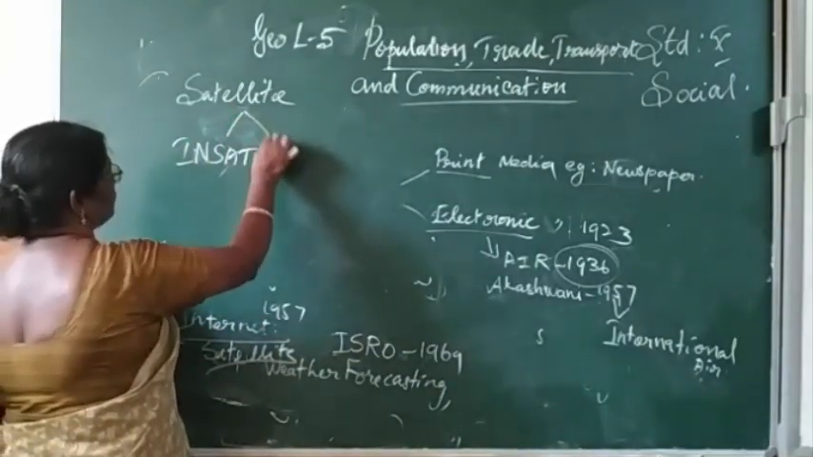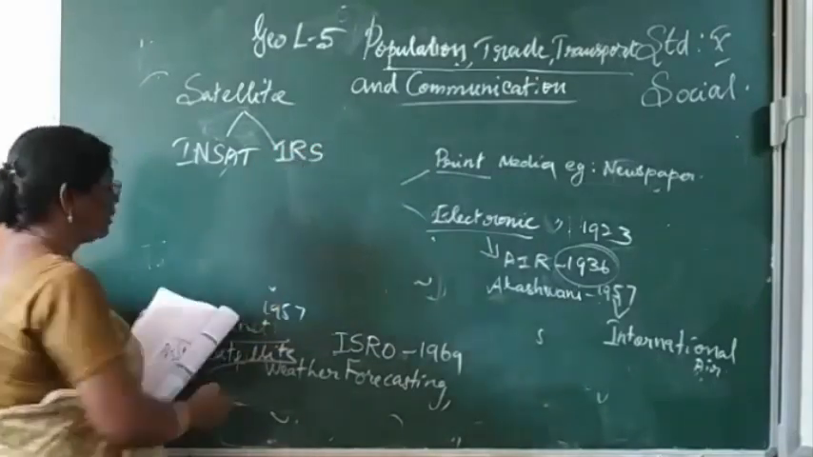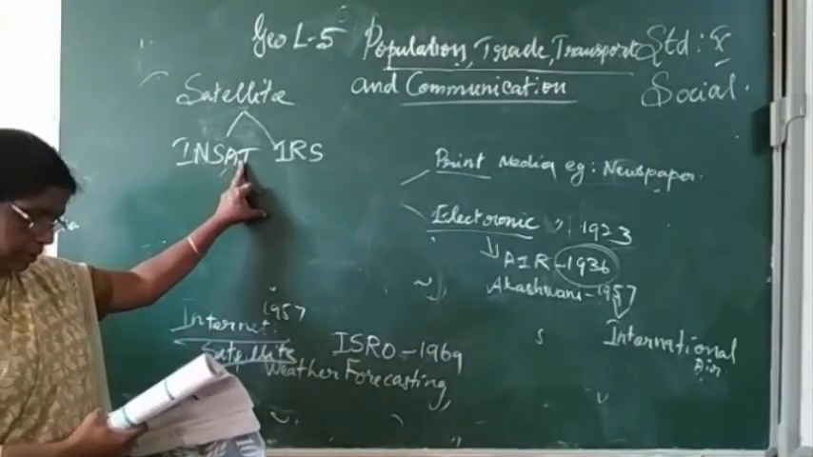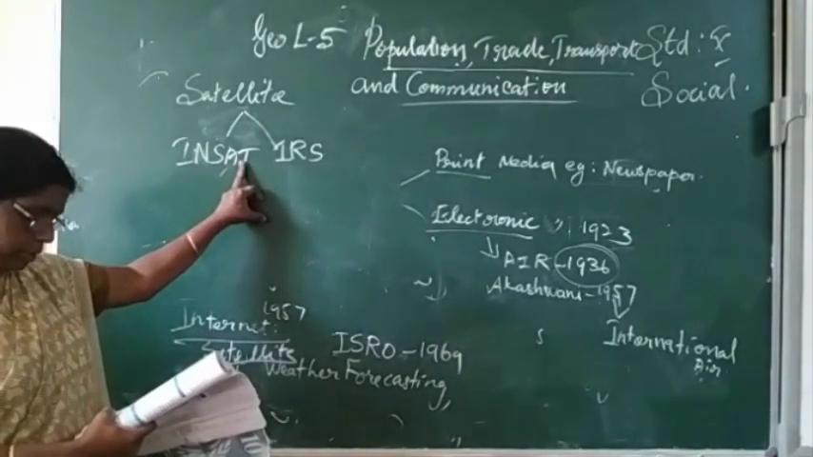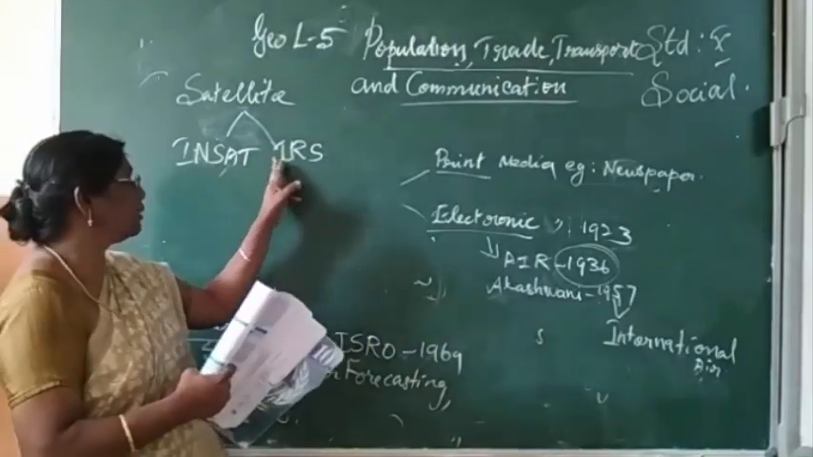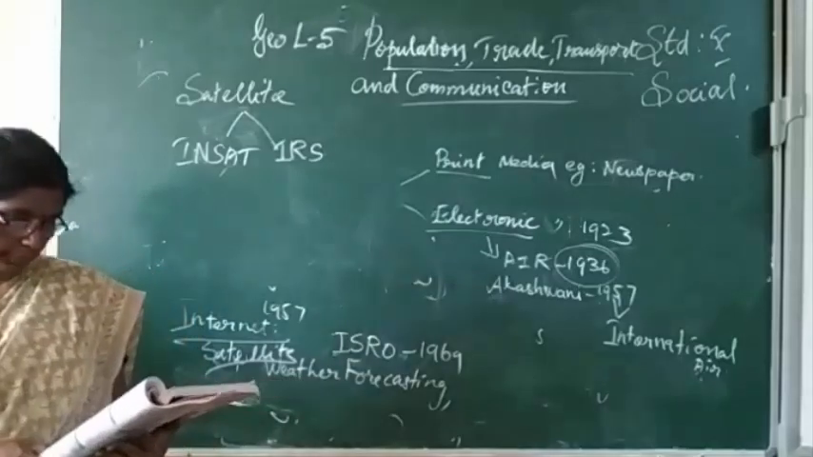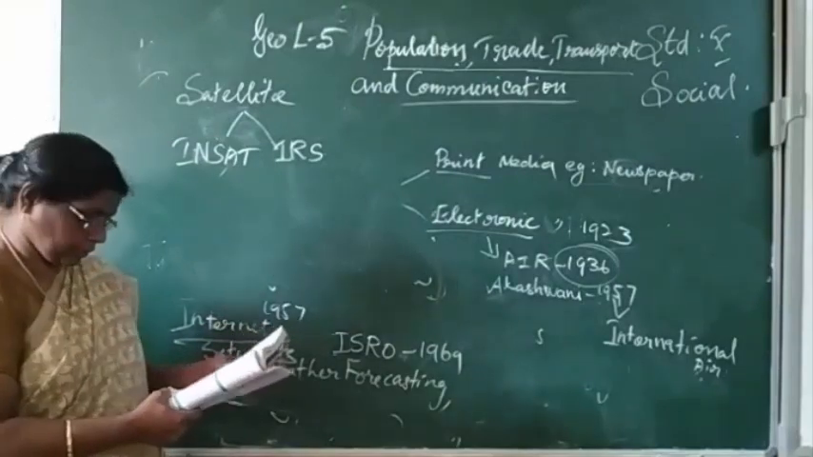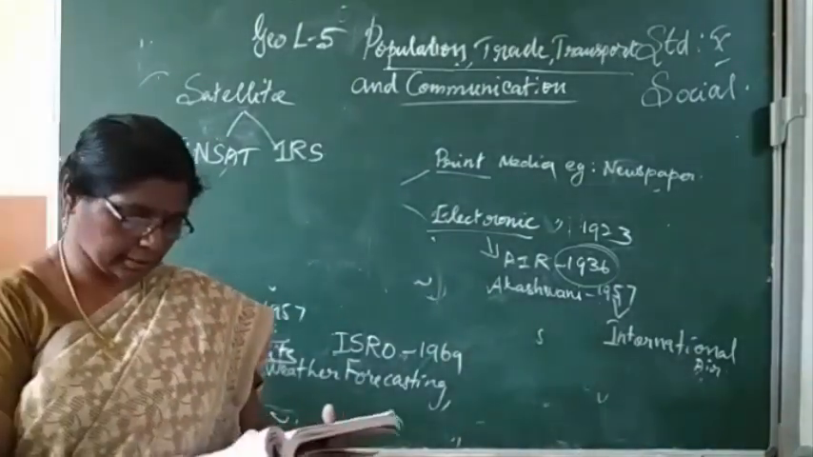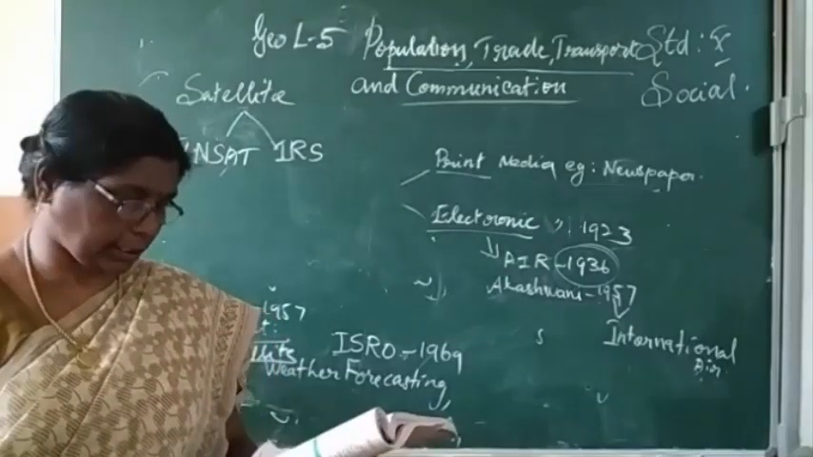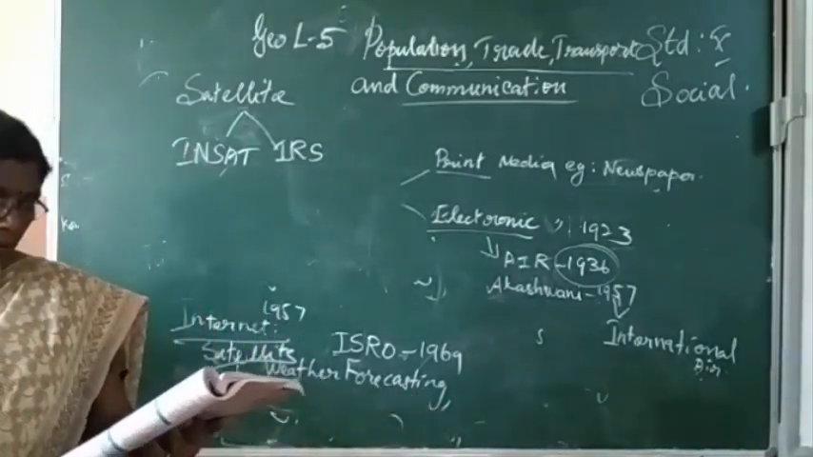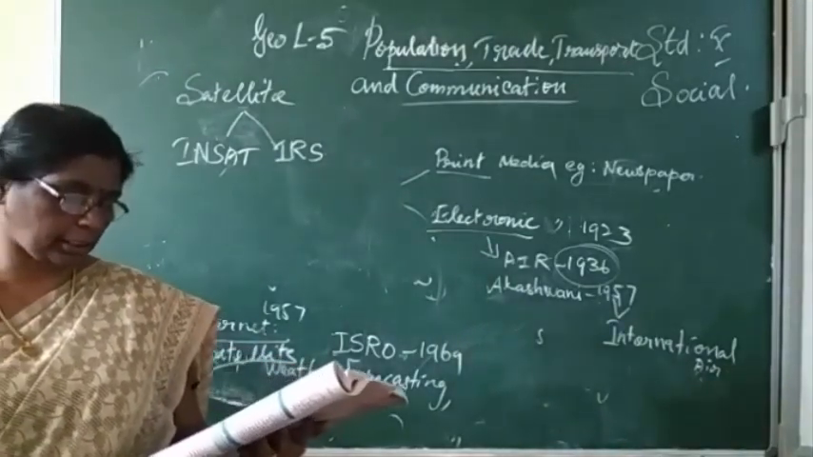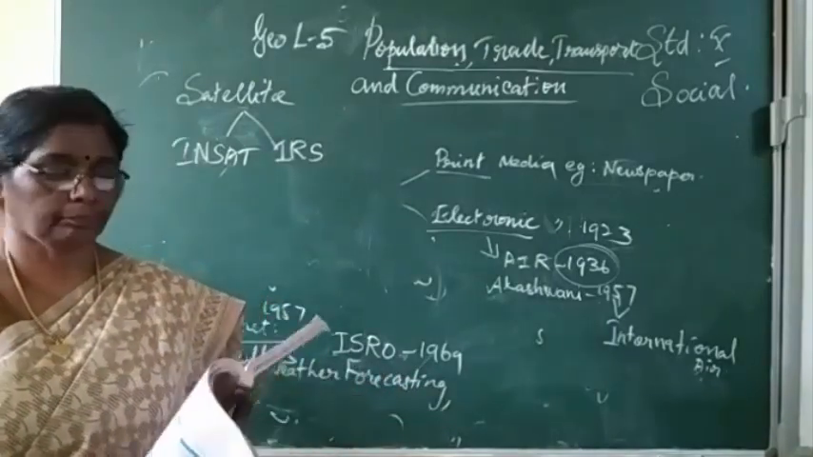INSAT means Indian National Satellite System. IRS means Indian Remote Sensing Satellite System. These are the two groups of satellite system. The satellites are useful for telecommunication, meteorological observation and various other programs. INSAT series are used for relaying signals to television, telephone, radio and mobile phones.